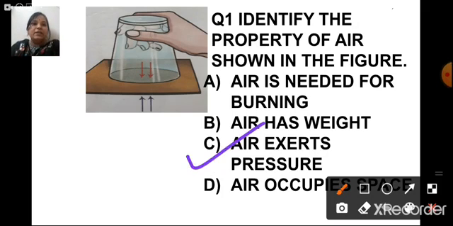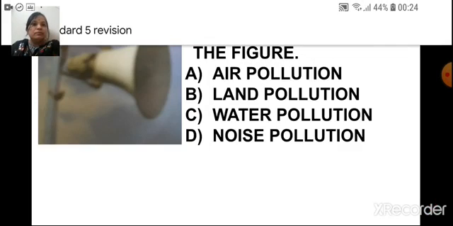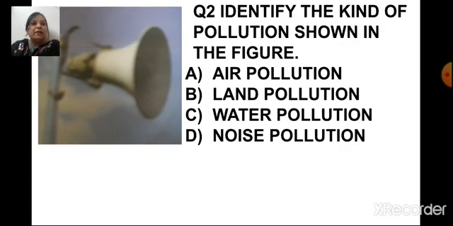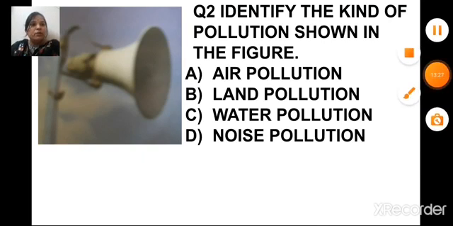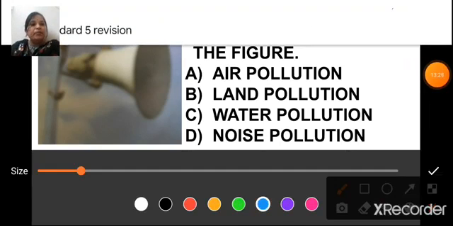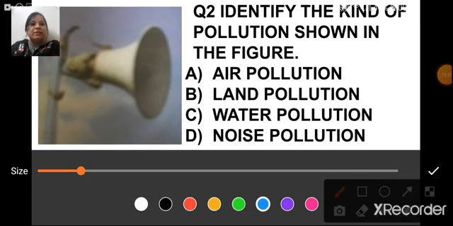Yes, it is C, air exerts pressure. The next one is, identify the kind of pollution shown in the figure. So the options are air pollution, land pollution, water pollution and noise pollution. So what is the correct answer here? Yes, the correct answer is D, noise pollution.